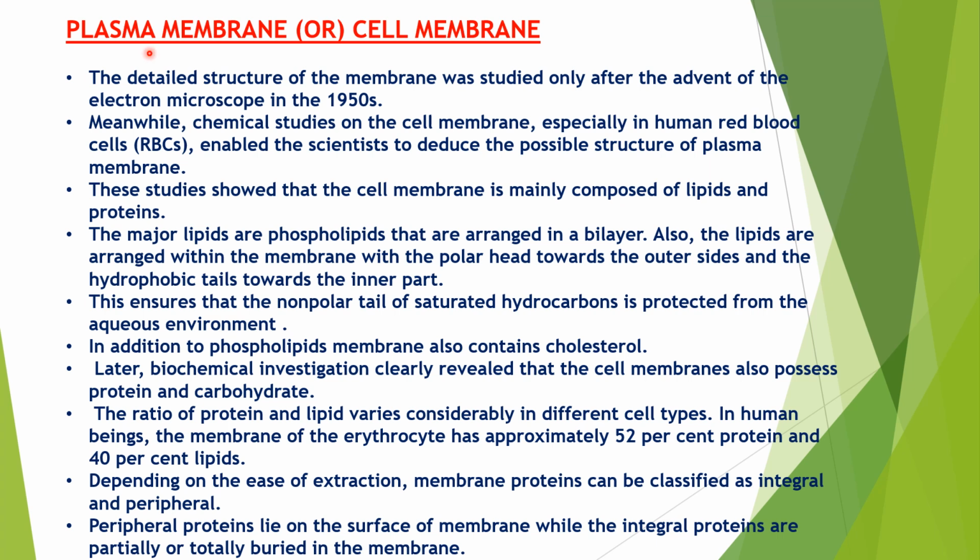These studies show that the cell membrane is mainly composed of lipids, that means phospholipids, and proteins. The major type of lipids present in the plasma membrane are phospholipids. Actually, they are arranged in a bilayer, that is outer leaflet and inner leaflet. All the lipids are arranged with the polar head groups towards the outside and the tail groups towards the inner part. We will see this in the next slide, in the structure of plasma membrane.